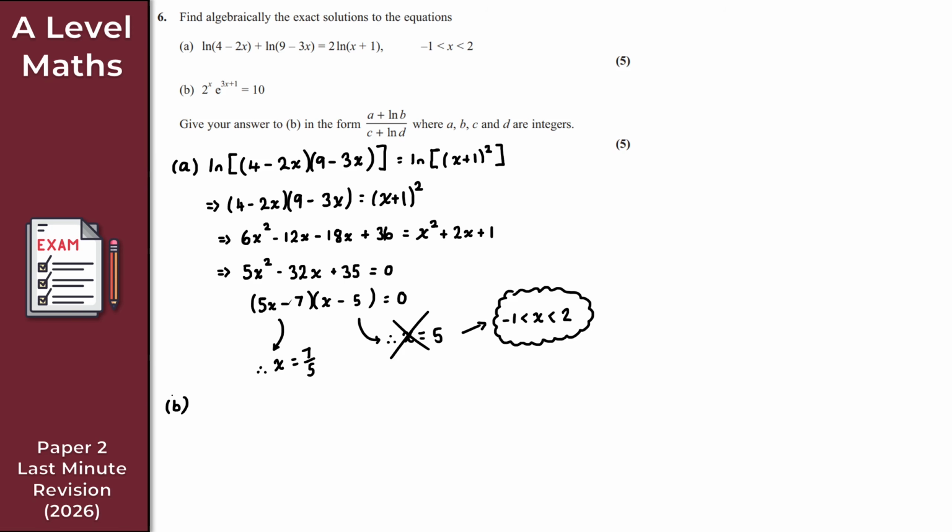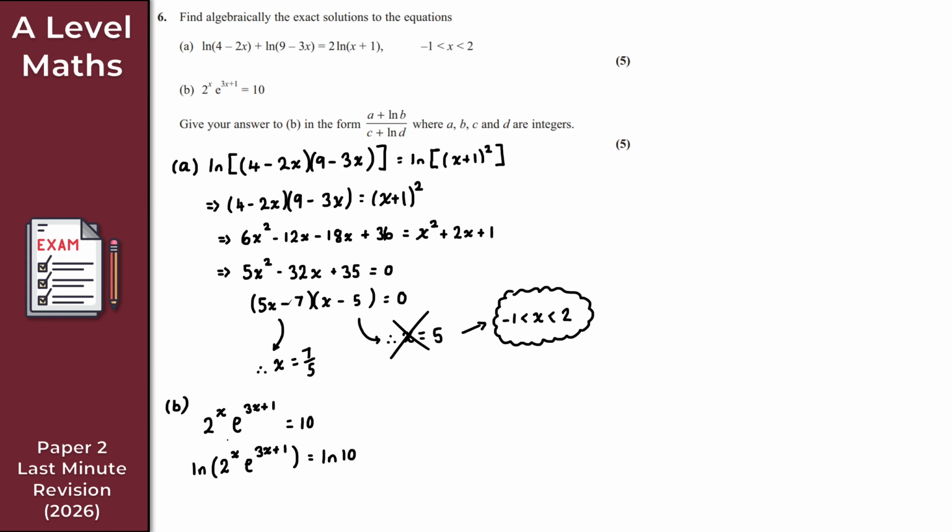So for part B, I've got 2 to the x times e to the 3x plus 1 is equal to 10. So 2 to the x times e to the 3x plus 1 is equal to 10. Right, so to begin with, let's take logs, or the natural logarithm of both sides. So I'm going to get ln of 2 to the x times e to the 3x plus 1, is equal to ln 10, okay?